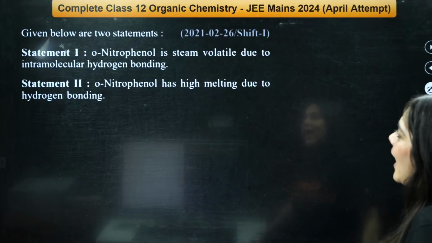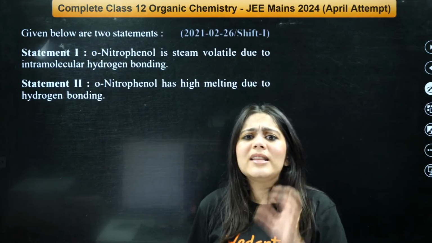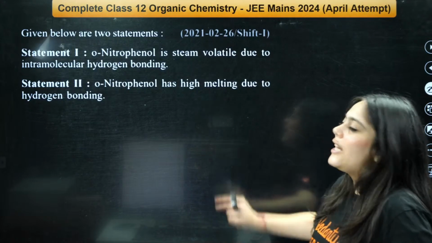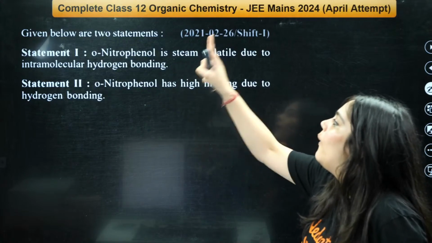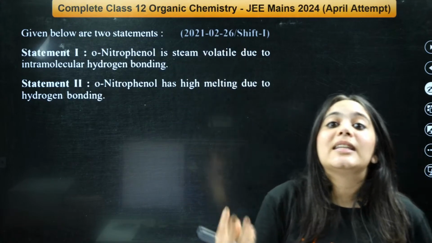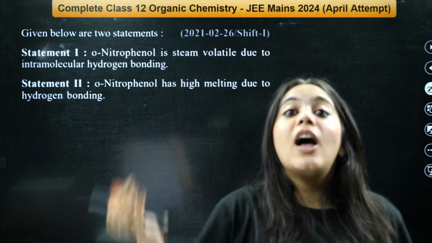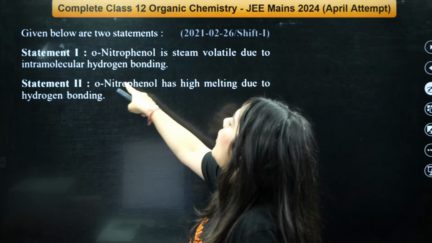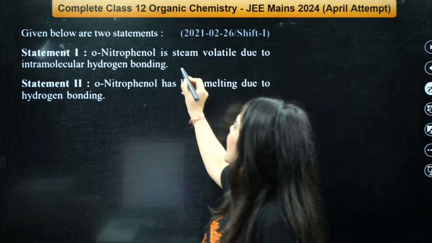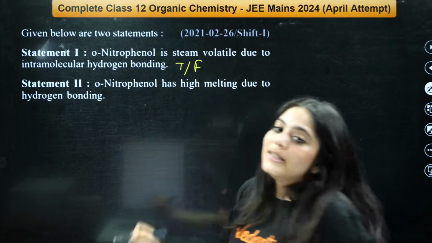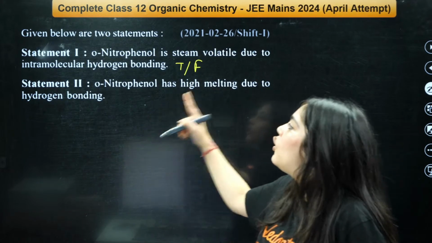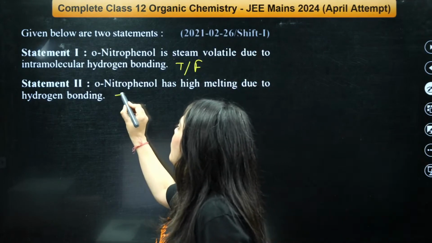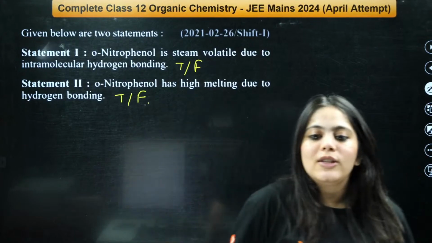Next question, again, very easy question. But once again, such questions are very prevalent in your JEE exams. There are 2 statements. Statement number 1, ortho-nitrophenol is steam volatile, which means it has a low boiling point, right? Due to intramolecular hydrogen bonding. Is this statement true or false? Similarly, next statement is ortho-nitrophenol has high melting point due to hydrogen bonding. Once again, is this true or false? Let me know in the chat box.